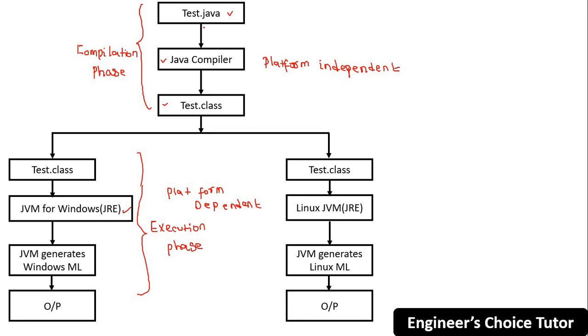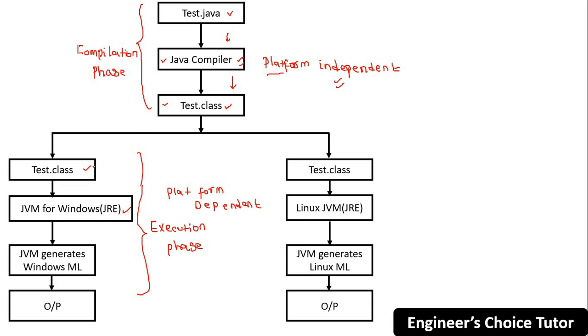So is this phase platform dependent or independent? It is independent. We have already learned why: during the compilation phase it takes the Java file as input, and the output is also a Java file itself, meaning a Java bytecode file, right? So it is purely platform independent. But during the execution phase, you have this test.class file.